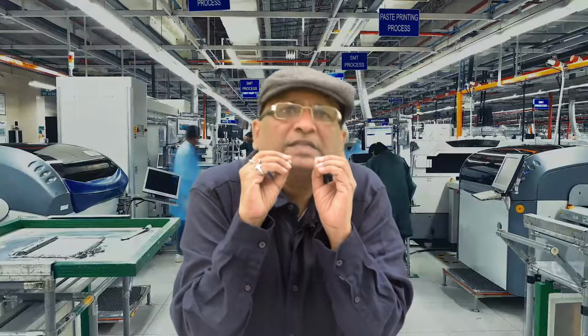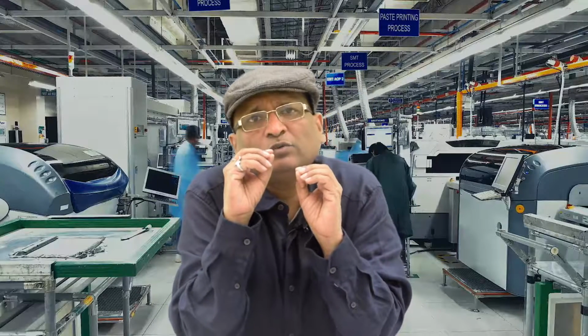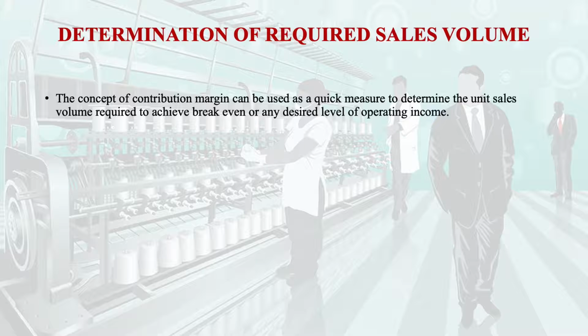Now we will discuss another important point. If we want to determine the required sales volume, we use the concept of contribution margin, which can be used as a quick measure to determine the unit sales volume required to achieve the break-even point or any desired level of operating income.